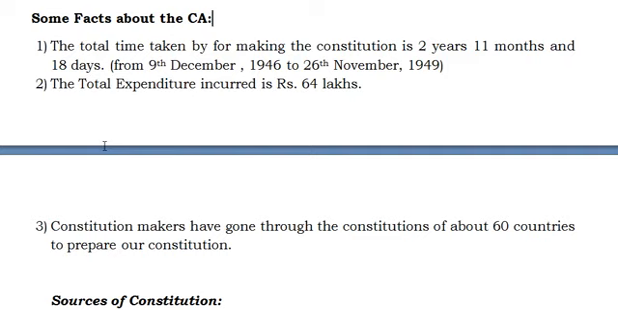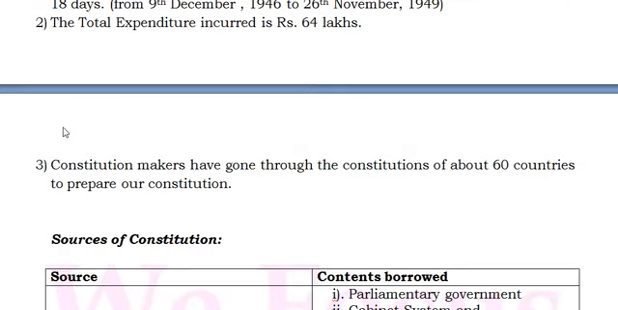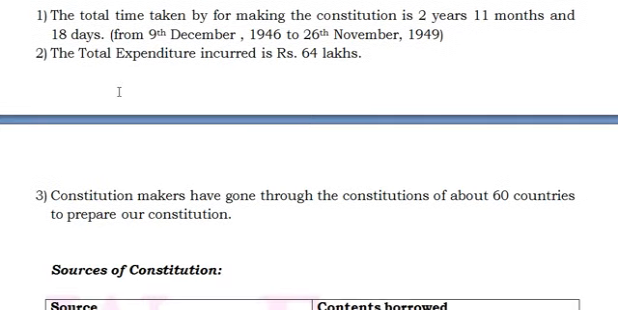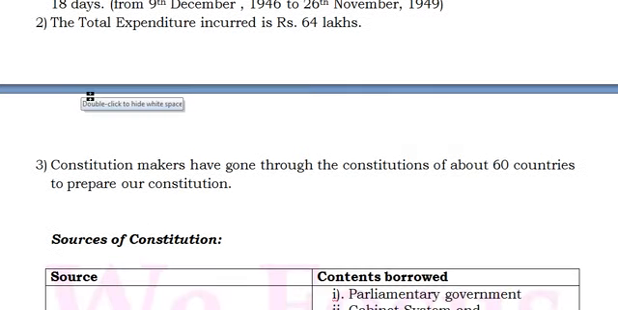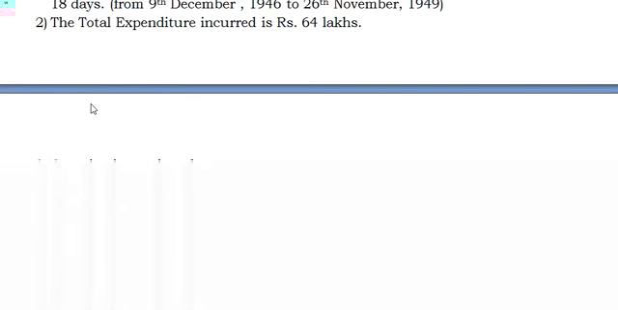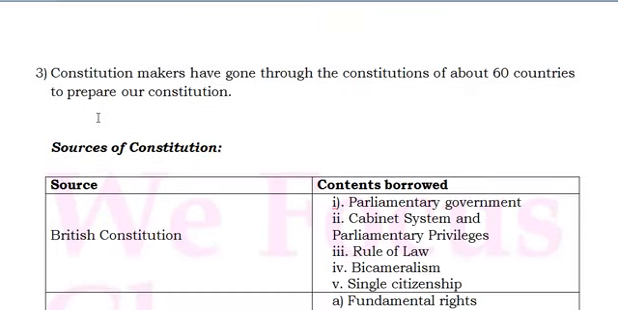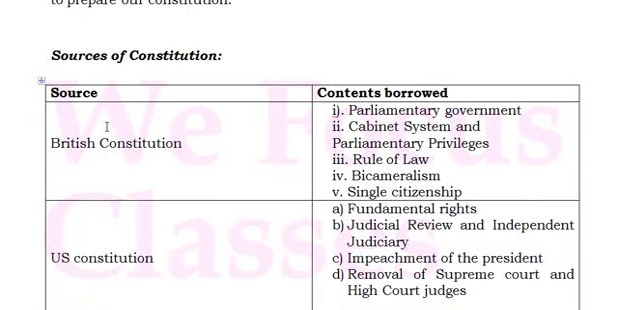So it's equal to that amount. And the constitution, how this constitution has been made. These constitution makers have gone through several constitutions of different countries, about nearly 60 countries, to prepare our constitution. So they borrowed some of the concepts from the other constitutions, and they included them in our constitution. Then the sources of the constitution, the major sources, here I am discussing.